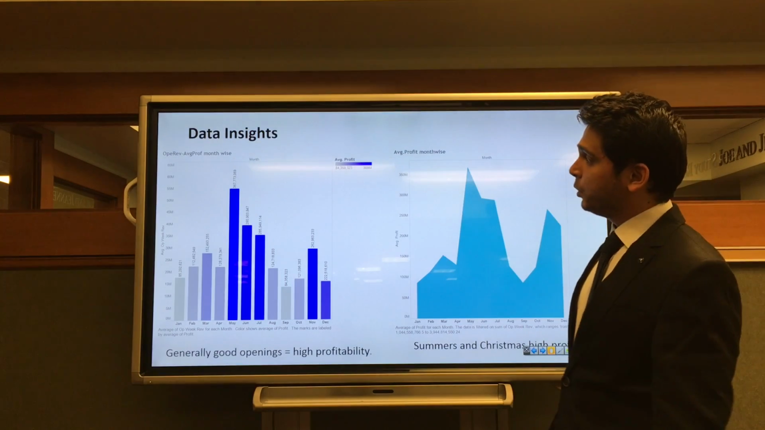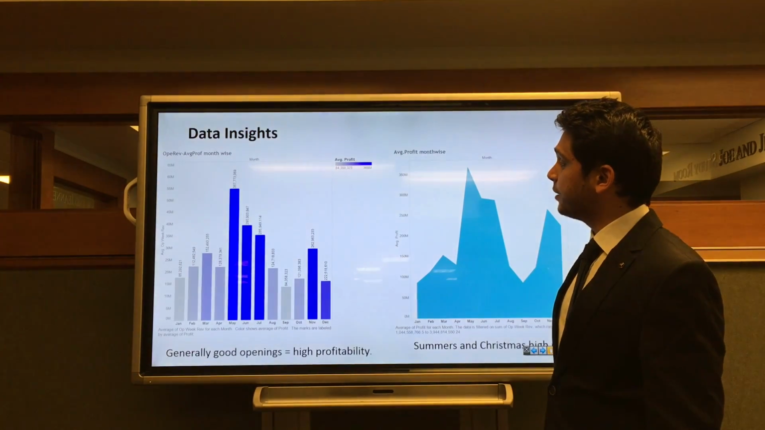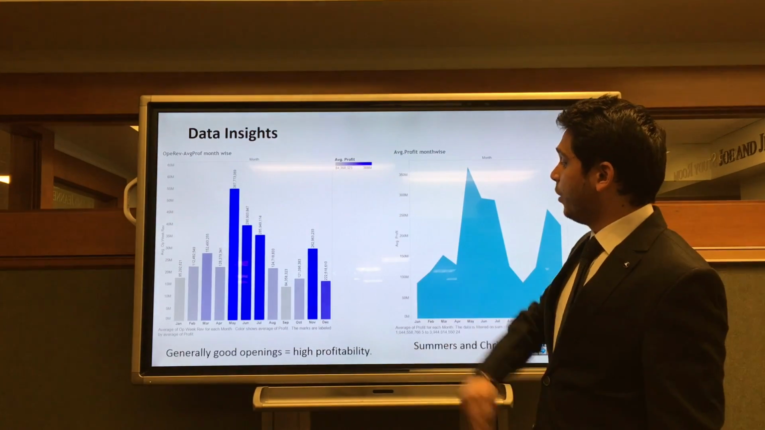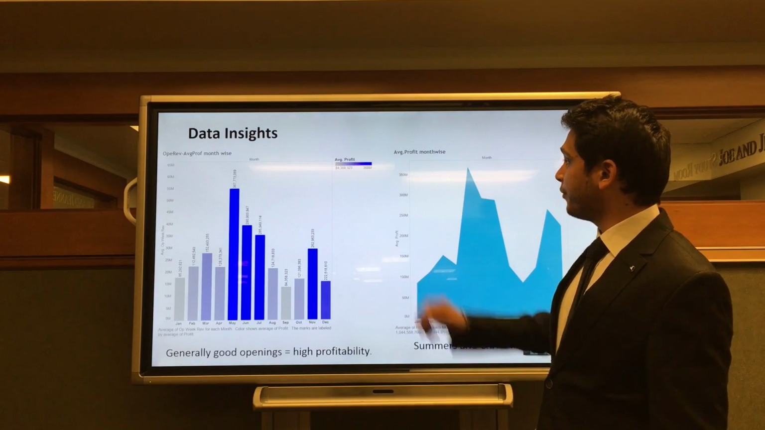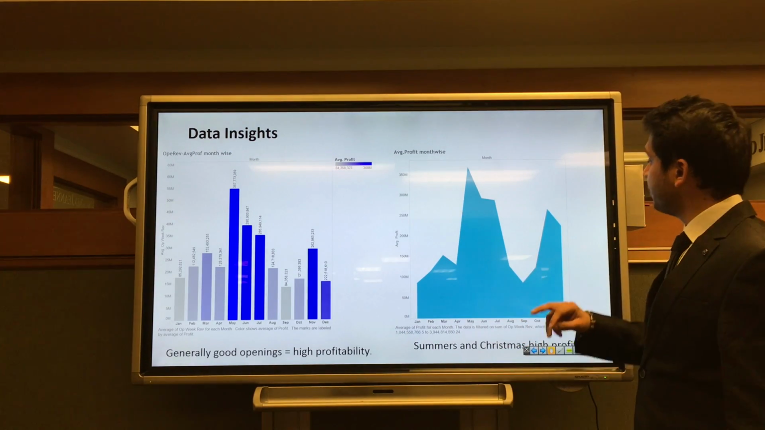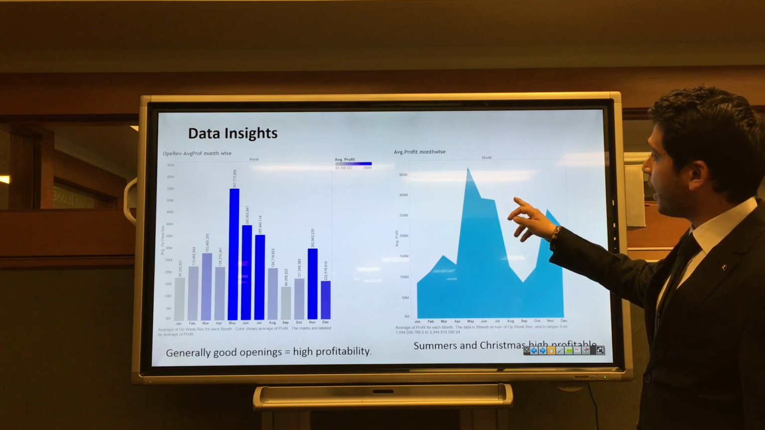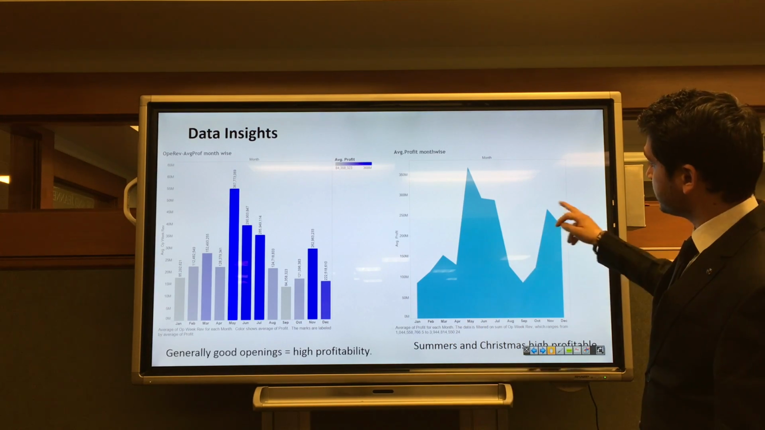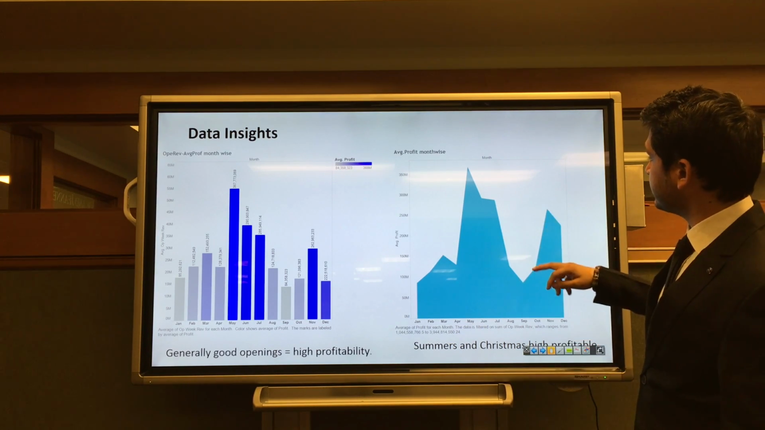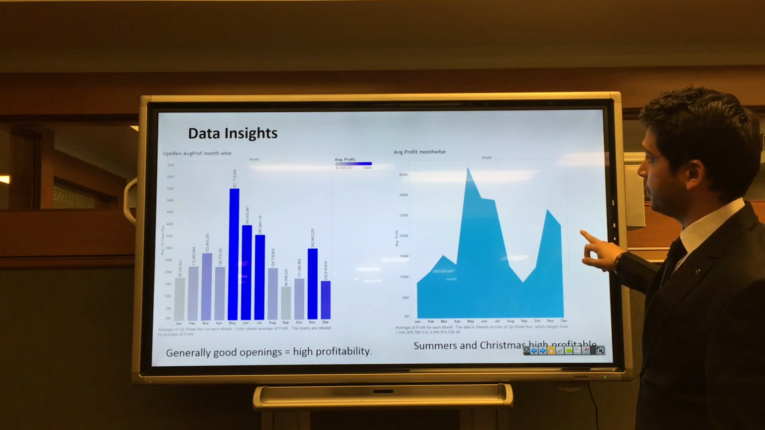With the use of Tableau on our data, we realized that movies which had high opening week revenues were generally profitable. We can also see that the months such as May, June, July, which make up summer, are highly profitable. Also the Christmas season, you can see. So this is the season to release a movie to get high profits.